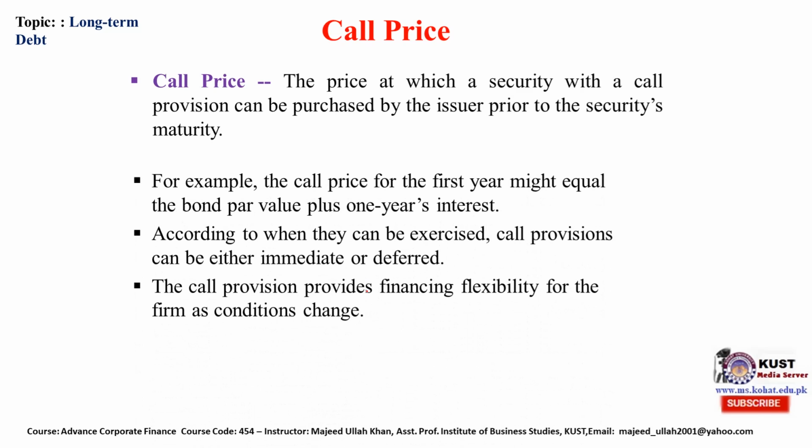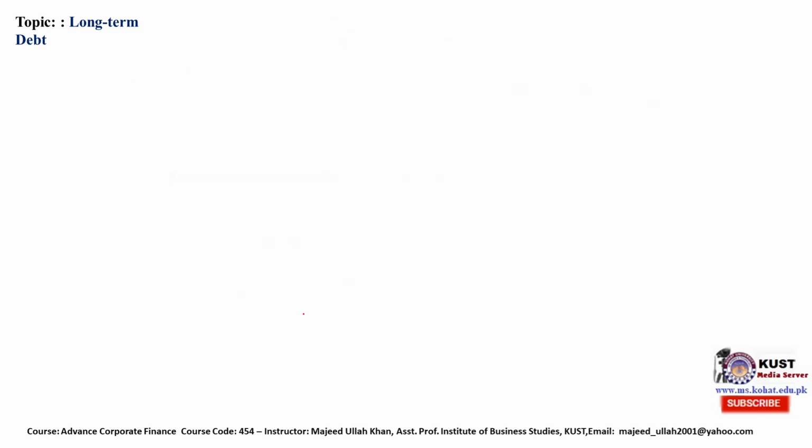Call price is the price at which the issuer can purchase the security prior to maturity, with a call provision. For example, the call price for the first year might equal the bond par value plus one year's interest. But after this, the situation is quite different. According to when they can be exercised, call provisions can be either immediate or deferred. Call provisions provide financing flexibility for the firm if the firm's conditions change.